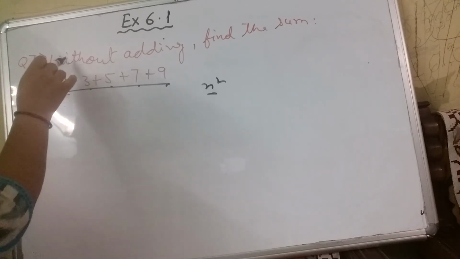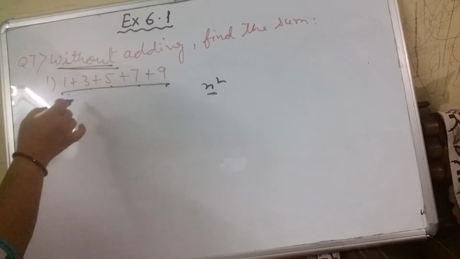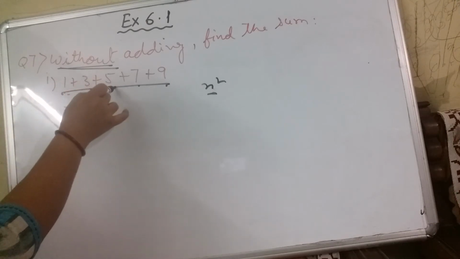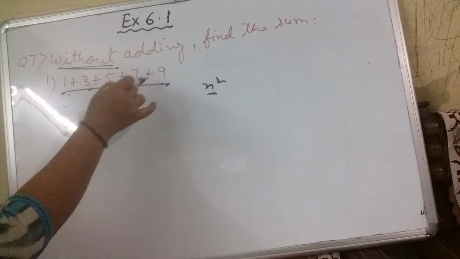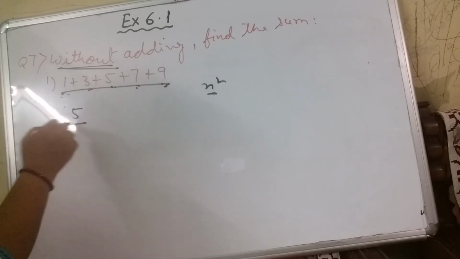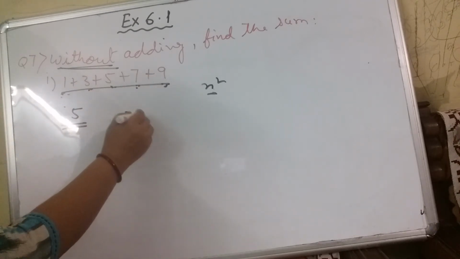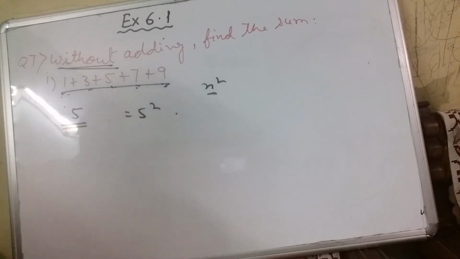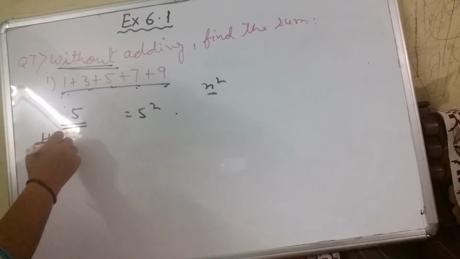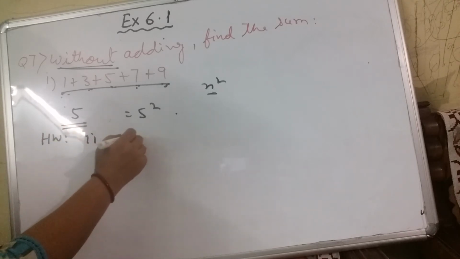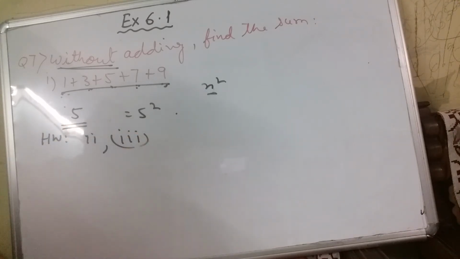You cannot add them, without adding. 1 plus 3 plus 5 plus 7 plus 9. How many odd numbers? 1, 2, 3, 4, 5. So 5 odd numbers. So their sum will be 5 square. And this 2 and 3 will be your homework.